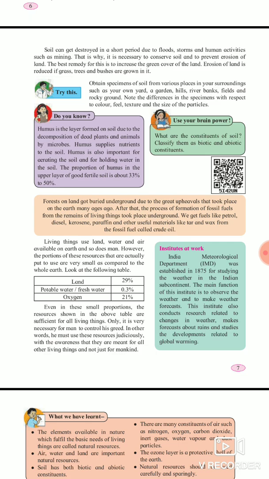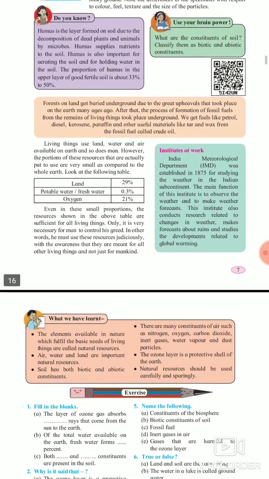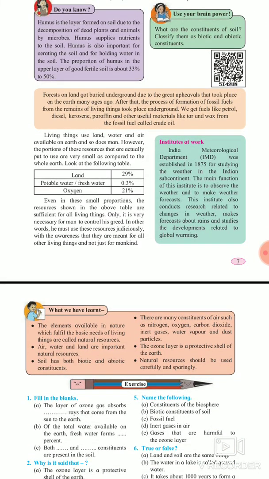Living things use the land, water, and air available on the earth, and so does man. However, the proportion of these resources that are actually put to use is very small compared to the whole earth. See, in this table, land is only 29%, but it is enough for all living things. Potable water, that is drinking water, fresh water, is only 0.3%, but it is enough for all living things. And oxygen is only 21%, which is also enough for all living things. That is given in your book, that even in this small proportion, the resources shown in the above table are sufficient for all living things.